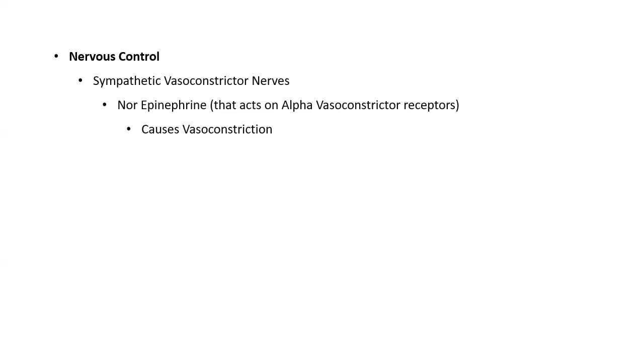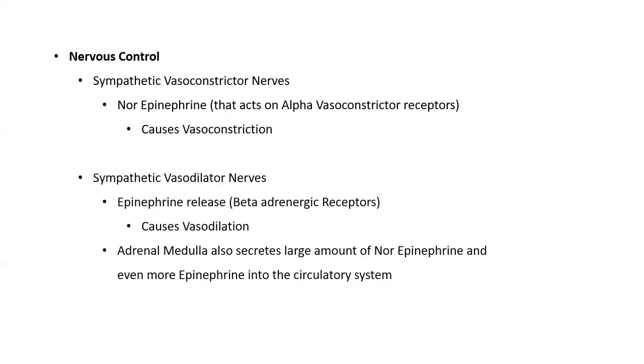The next one is the nervous control, which controls the rate of blood flow. There are two types of nerves which come under the nervous control. One is the sympathetic vasoconstrictor nerves and the second one is the sympathetic vasodilator nerves. But there is a difference in the action of both these nerves, because the sympathetic vasoconstrictor nerves cause the release of norepinephrine that acts on the alpha vasoconstrictor receptors, which in turn causes vasoconstriction. But it isn't the case with the sympathetic vasodilator nerves, because they release epinephrine which acts on the beta adrenergic receptors and in turn causes vasodilation.